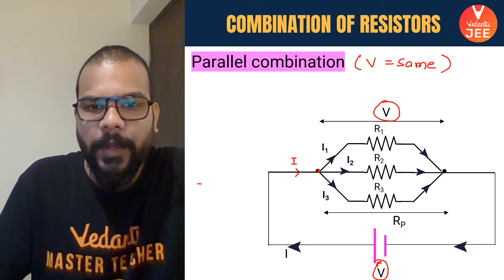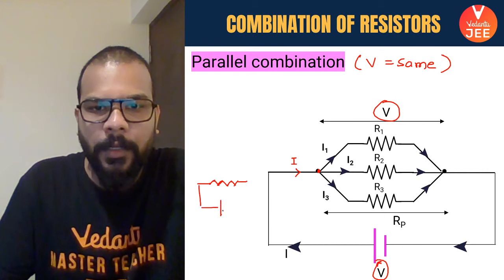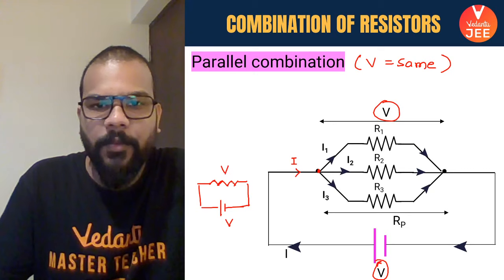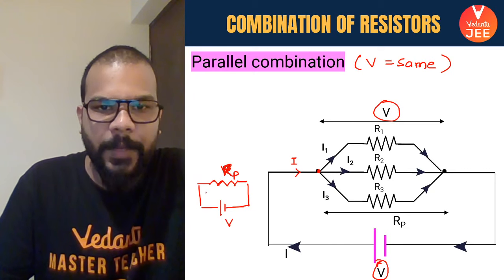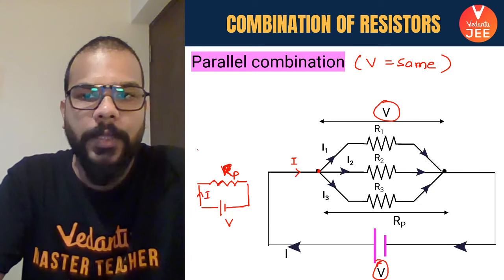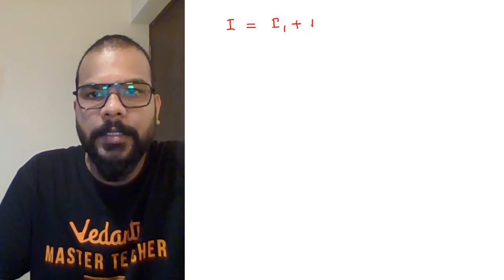So if you want to find out the equivalent resistance in this case, which will connect to the same battery and will draw the same value of potential, say the value of the equivalent resistance is Rp, it's going to draw the same current from the same battery. So in this case we can say that the current which is flowing in the circuit is I, and through all the individual resistances is I1 plus I2 plus I3.